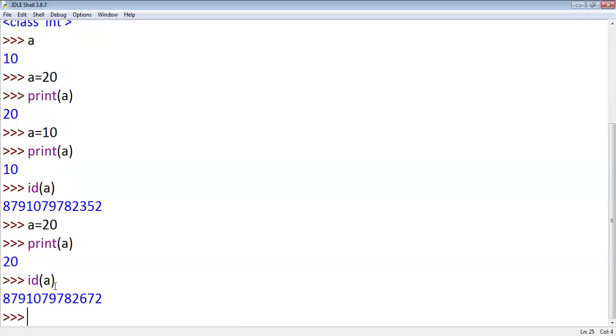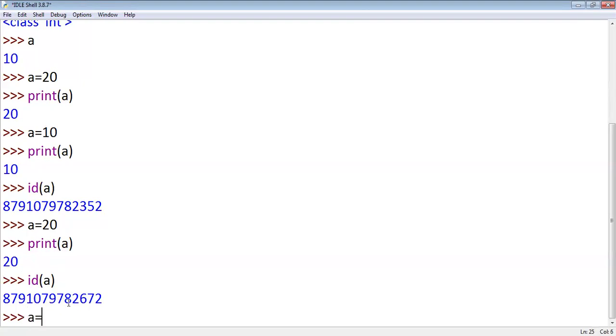If you observe this address, will you get the same address, or has the address changed or not? The previous address of a is different. When you assign 20 to a, the value has been changed and the address has also been changed.